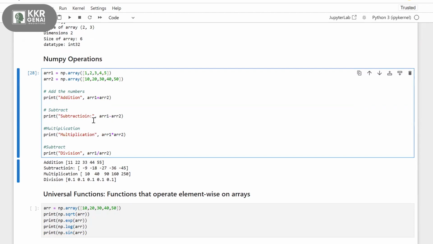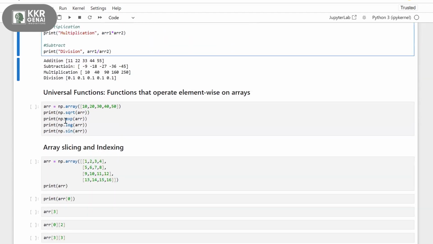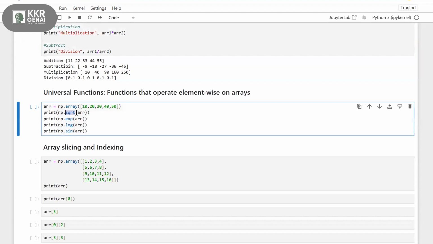Similarly, universal functions also perform calculations for every number in your array. Let's say I have my one-dimensional array with 10, 20, 30, 40, 50. Now I want to perform mathematical functions like square root, exponential, logarithm, and sine. I'll use the inbuilt functions: sqrt for square root, exp for exponent, log for log values, and sin for sine values.